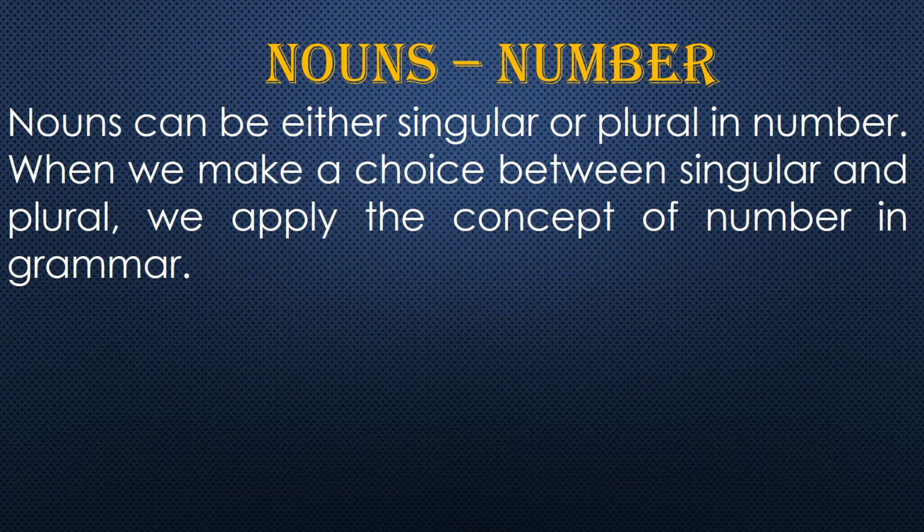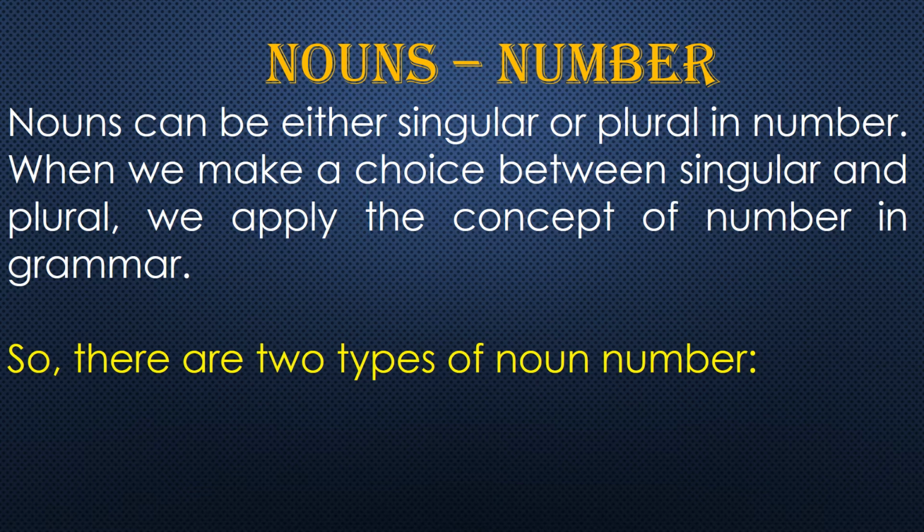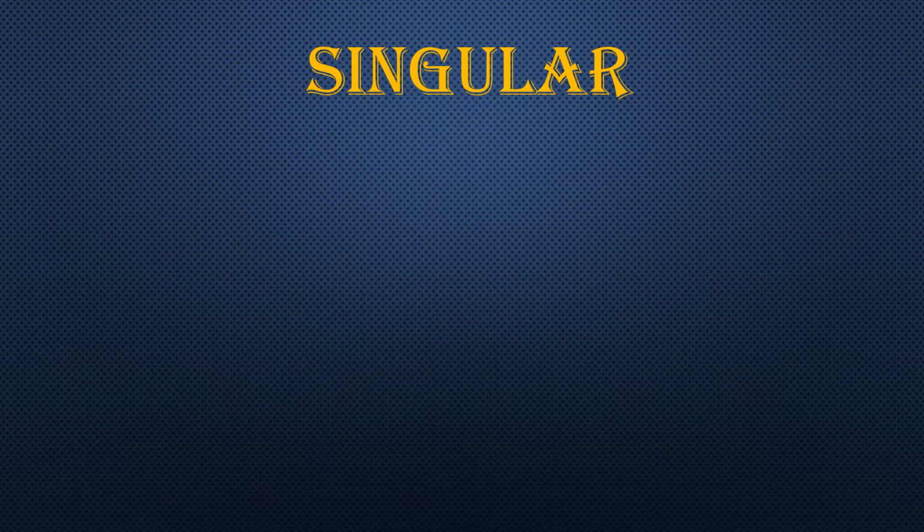As you know, nouns can either be singular or plural in number, right? So when we make a choice between singular and plural, we apply the concept of number in grammar. So there are two types of noun numbers: first is singular and number two is plural. Let us discuss the first.